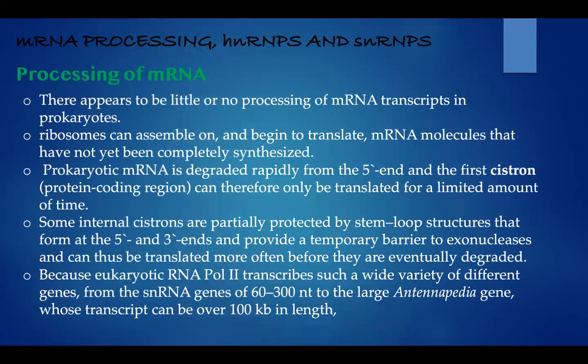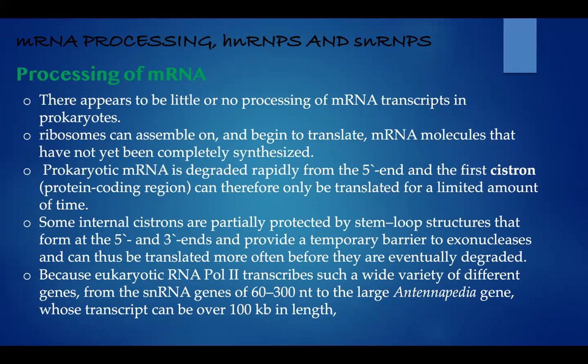So mRNA processing, hnRNPs and snRNPs. First is processing of mRNA. There appears to be little or no processing of mRNA transcripts in prokaryotes, because both transcription and translation occur simultaneously, whereas in eukaryotes it is discontinuous. Ribosomes can assemble on and begin to translate mRNA molecules that have not yet been completely synthesized.